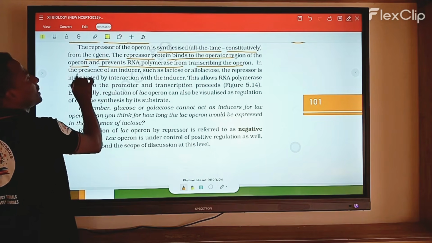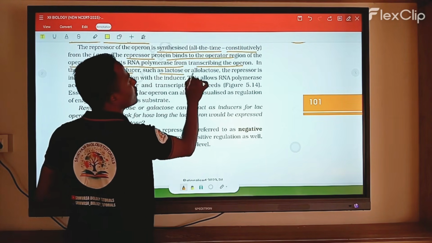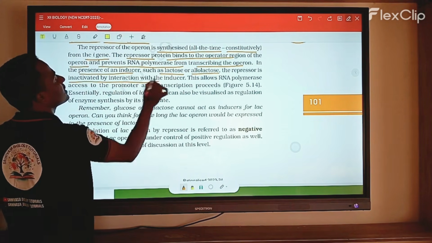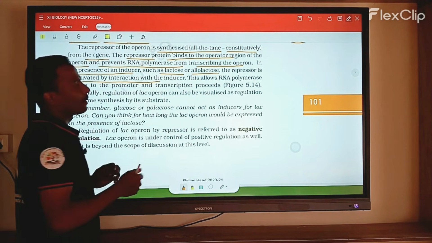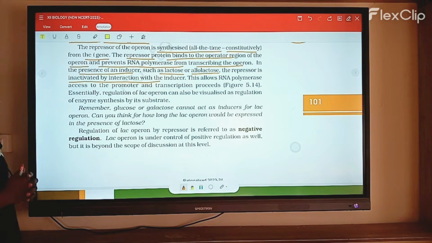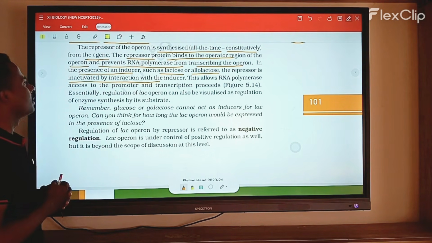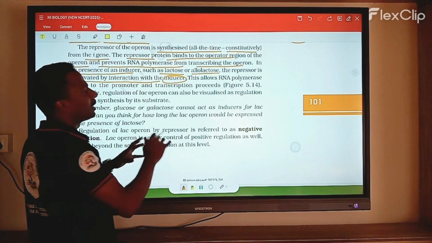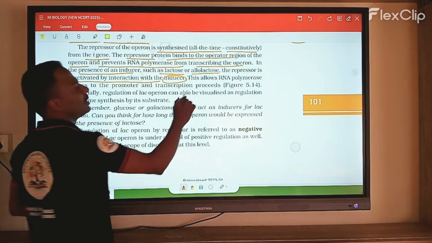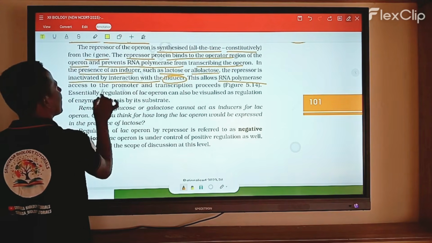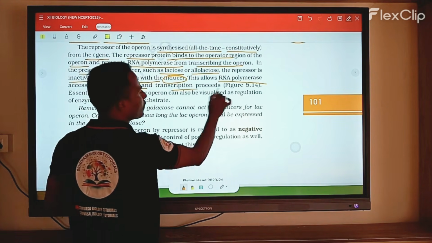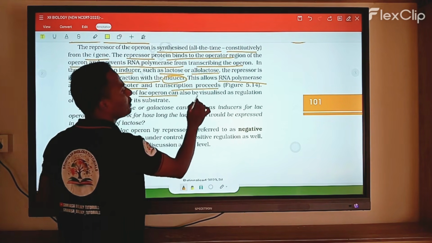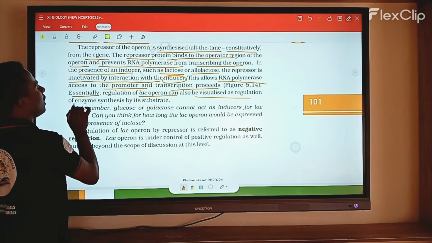Then in the presence of the inducer, such as lactose or allolactose, the repressor is inactivated by the interaction with the inducer. So your lactose molecule goes to the inactivated condition. After this interaction takes place, the repressor is stopped. This allows RNA polymerase to access the promoter and carry out transcription. Essentially, the regulation of the lac operon can also be visualized as the regulation of enzyme synthesis.